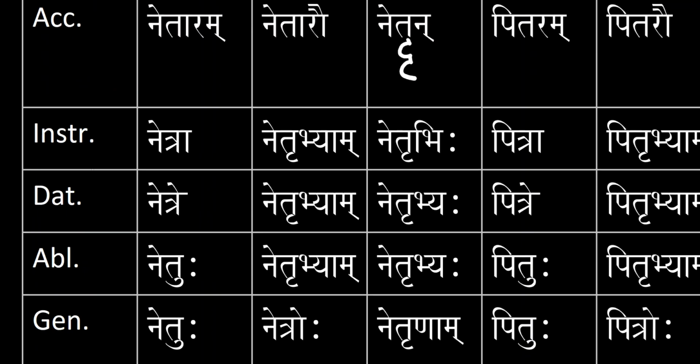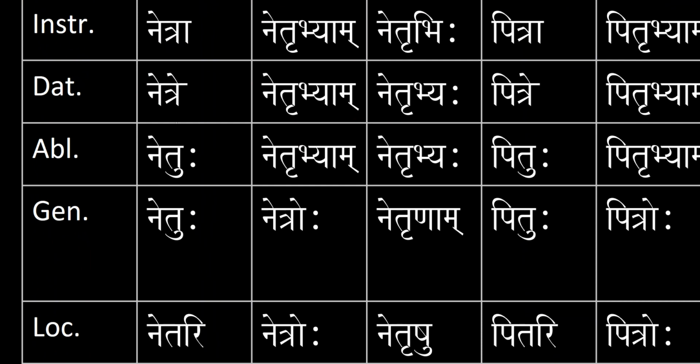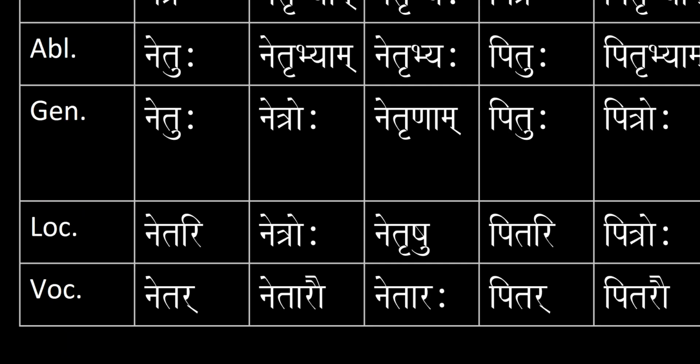For instrumental, singular, dual, and plural, we have netrā, netṛbhyām, netṛbhiḥ. For dative, we have netre, netṛbhyām, netṛbhyaḥ. For ablative, we have netuḥ, netṛbhyām, netṛbhyaḥ. For genitive, singular, dual, and plural, we have netuḥ, netroḥ for dual, and netṝṇām.